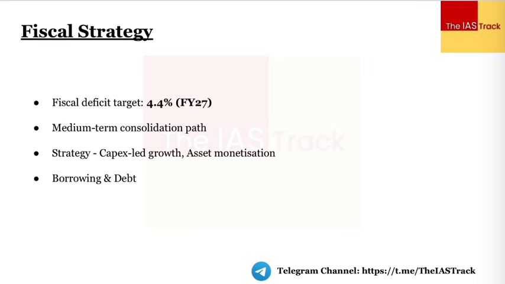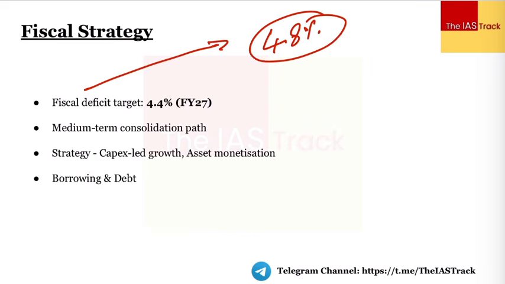Over here, the target of the government is simple: for the financial year 2025-26, the fiscal deficit was, according to the government, 4.8% of GDP. It's trying to reduce it, and the target for this year is 4.4%. Again, the very objective is having a medium-term consolidation path without compromising the growth. Will not compromise on the growth. The strategy would be to make sure that the growth is based upon capital expenditure led growth in different infrastructures, and also asset monetization.